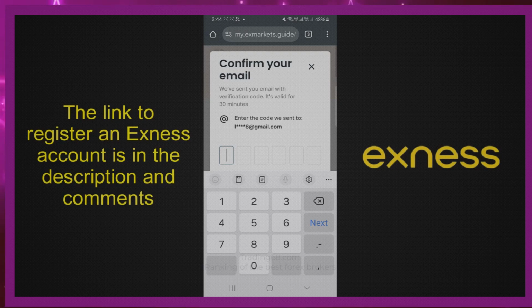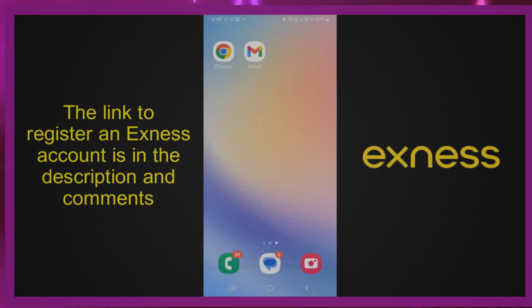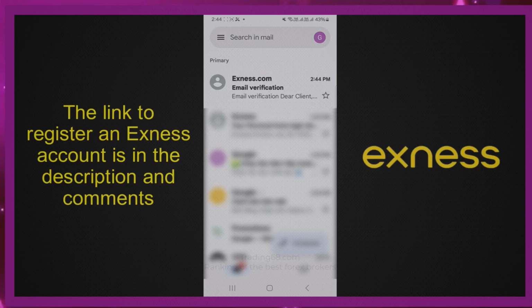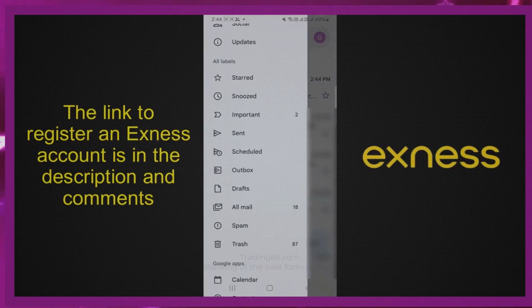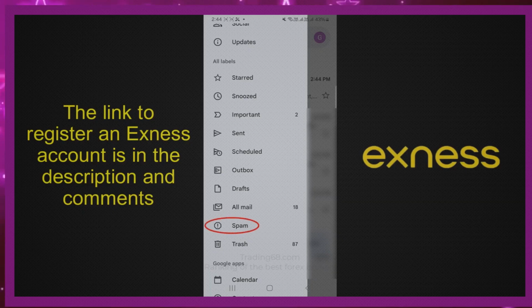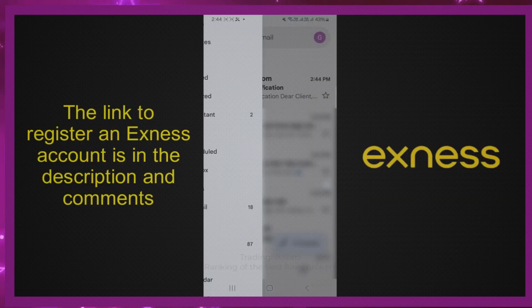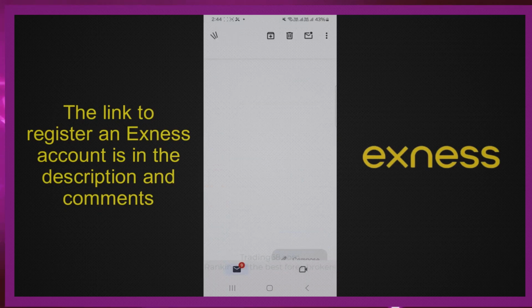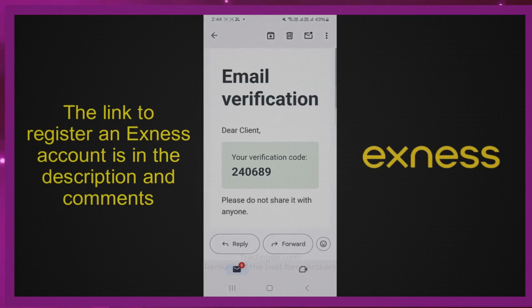You return to the home screen of your phone to open the Gmail application. This is the email that Exness sent me. If you can't find the Exness email in your inbox, click here. Then click on the Spam section to check. Now, let's open the email Exness sent. This is the verification code. Please copy it.